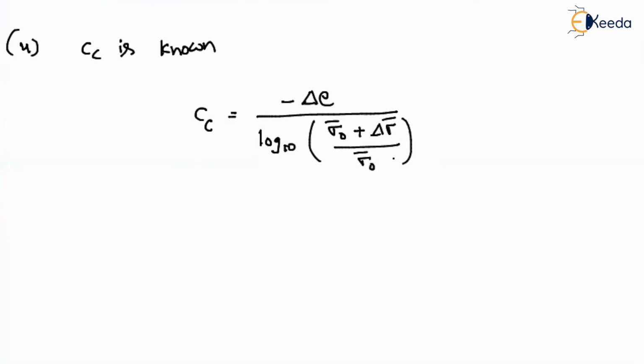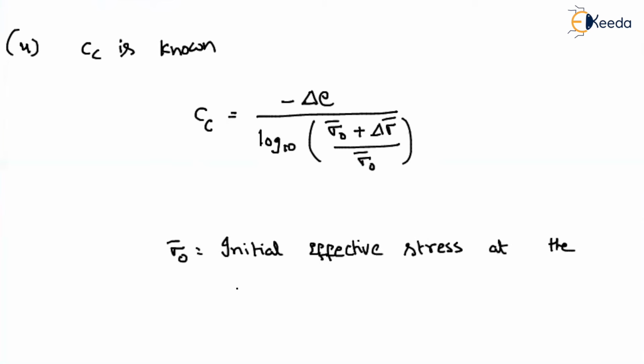What is meant by sigma naught here? Sigma naught is nothing but the initial effective stress. We already know the initial effective stress, but the point is, at what point? At the center of the layer.